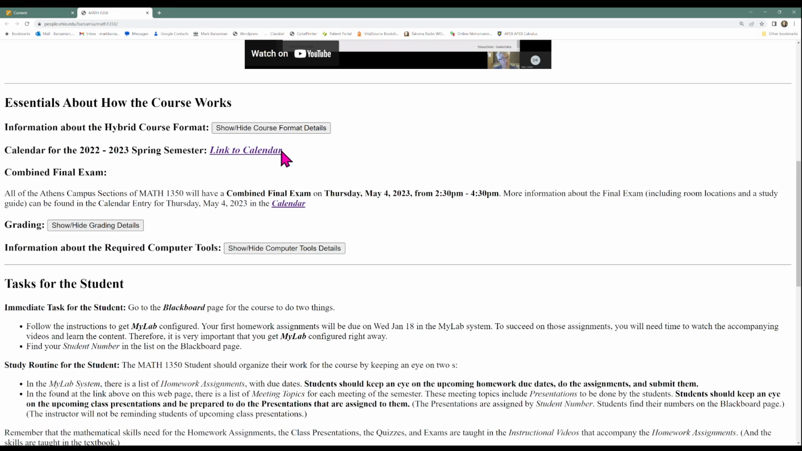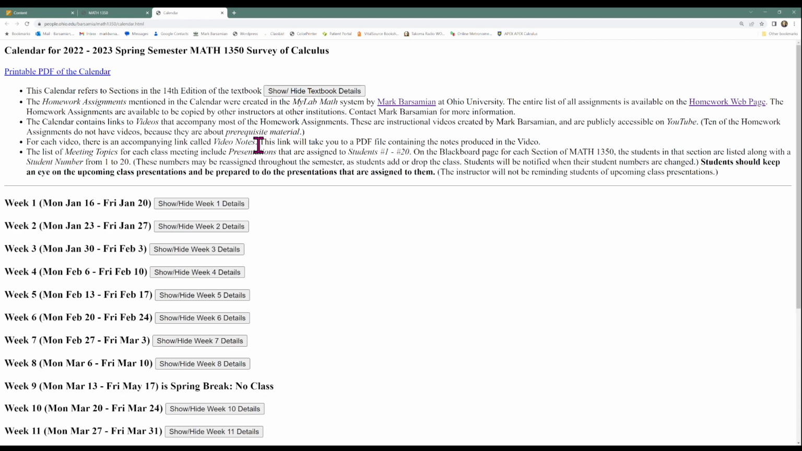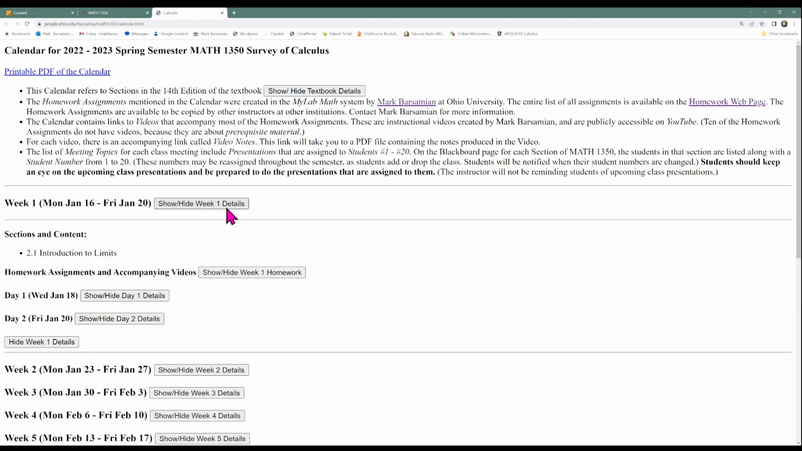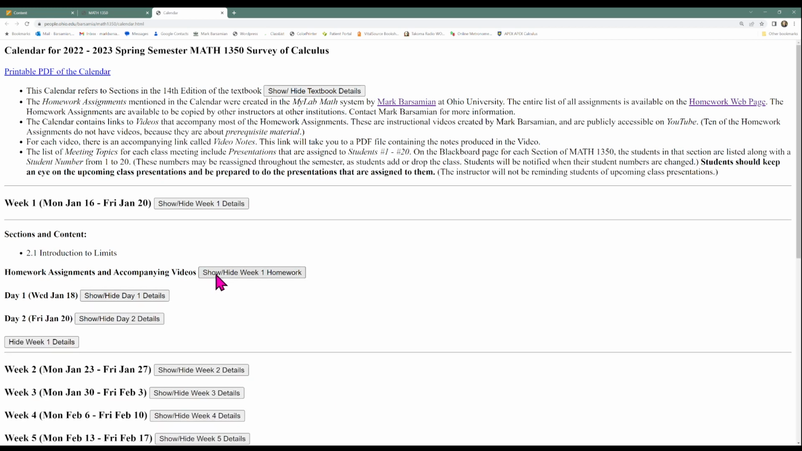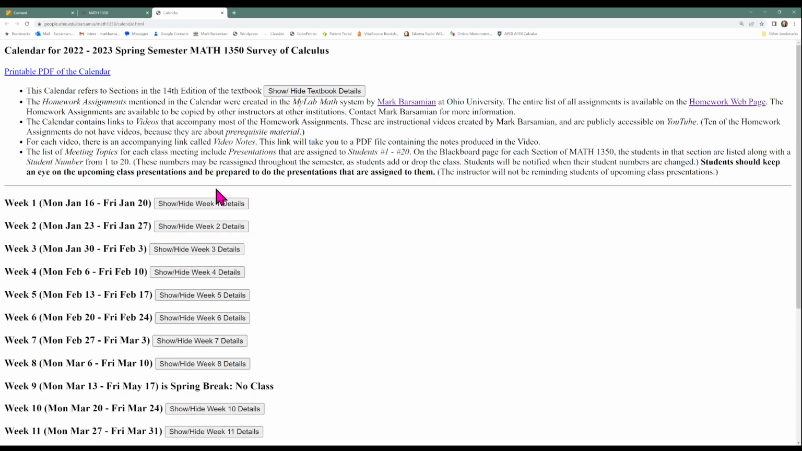The next thing on this webpage is the course calendar. Here's a link. It takes you to this web page that's the calendar. Now this web page has sections that expand. Each week expands, and then within each week there's a list of homework assignments that expands, and a meeting outline that expands. So this is an active web page.